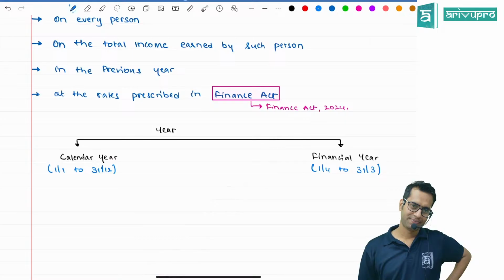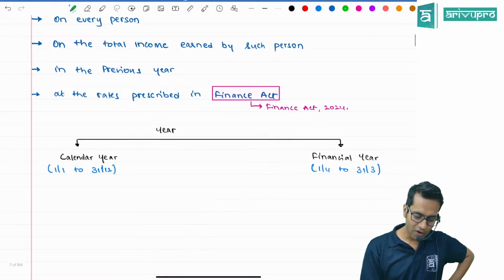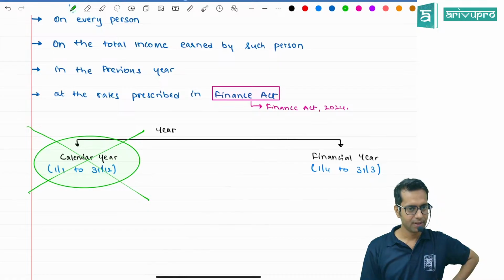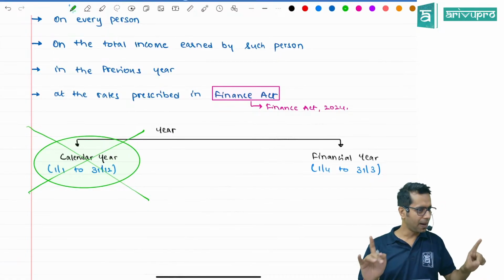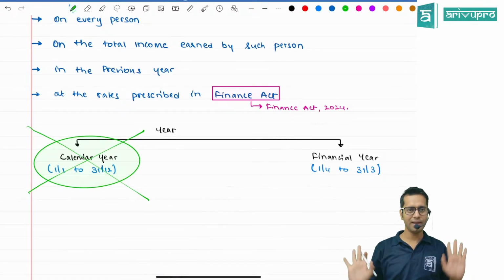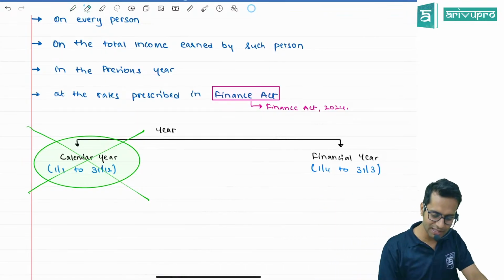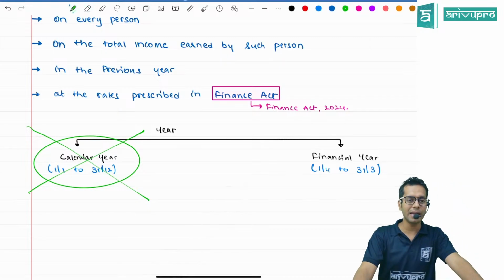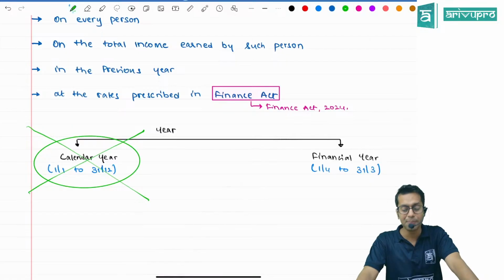We are commerce students, correct? For us, what is calendar year? We should be least bothered about it. It is useless for us. Only for a party on 31st December, or a resolution on 1st of January, it is useful, but that also we don't follow. For us, calendar year is useless.